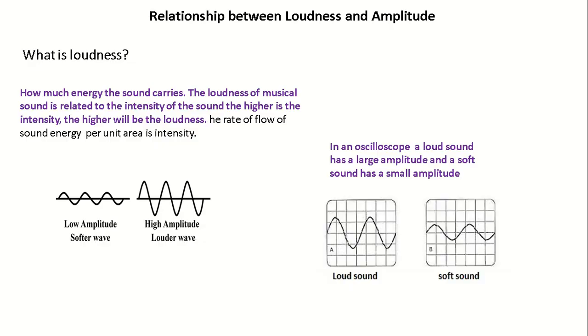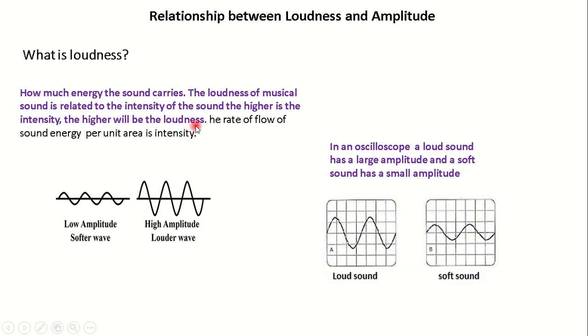Now, the relationship between loudness and amplitude. Loudness and amplitude are one and the same. There's no difference. But first, what is loudness? Loudness is how much energy the sound carries. A loud note will have much more energy compared to a soft note whenever a musical instrument is played or whenever a sound is made.